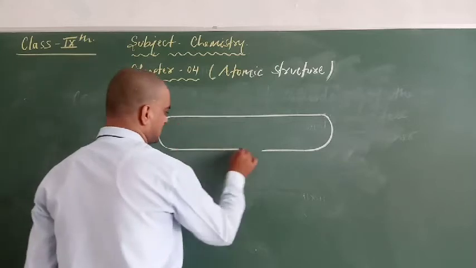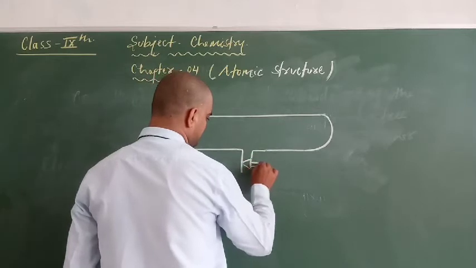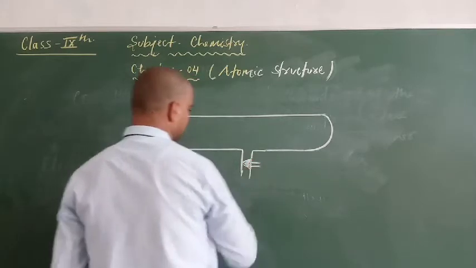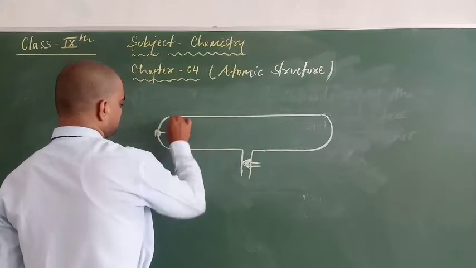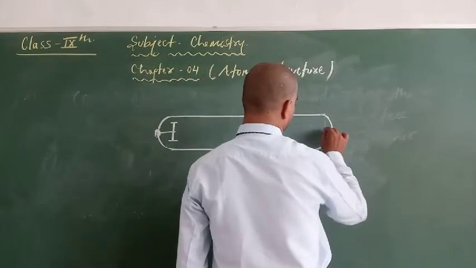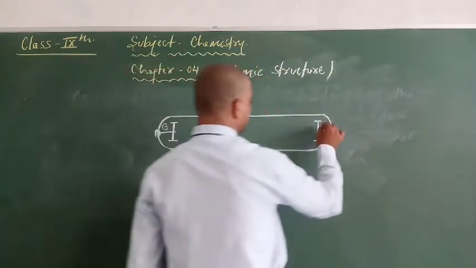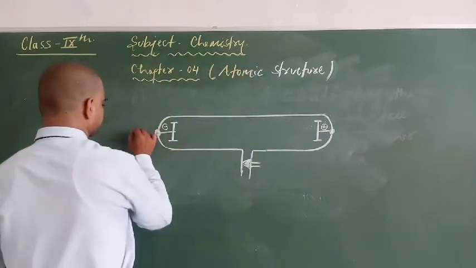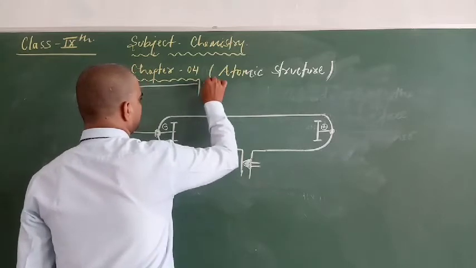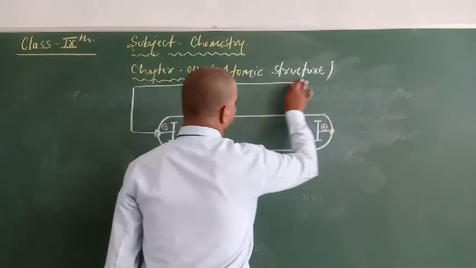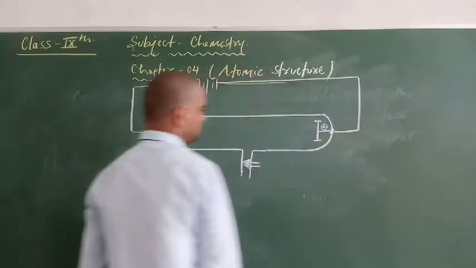This is a glass tube, and he placed two metal rods inside it. This is the cathode and this one is the anode. He took out a wire from each electrode like this.